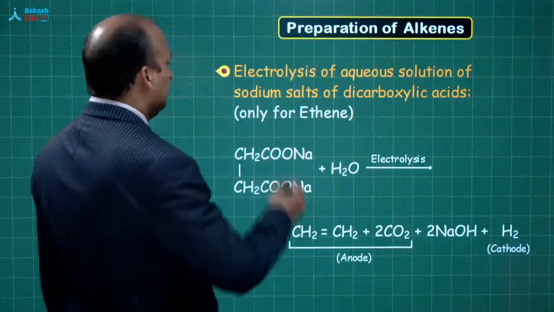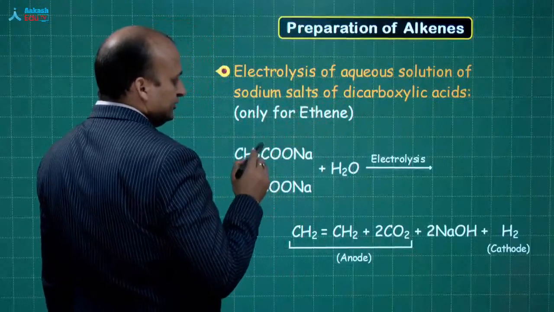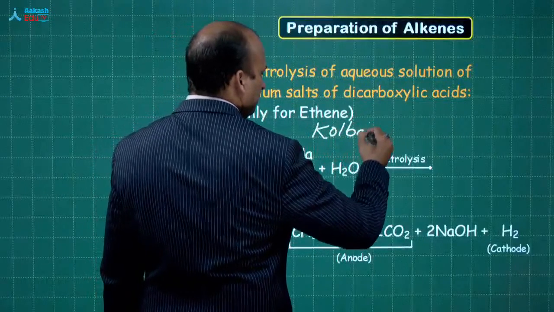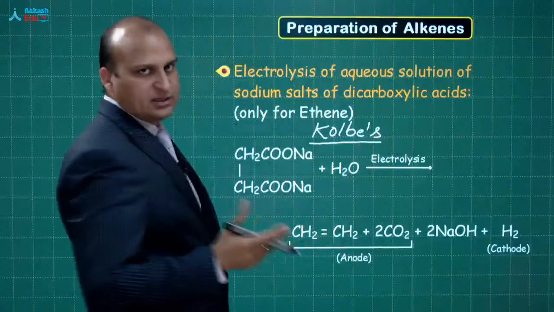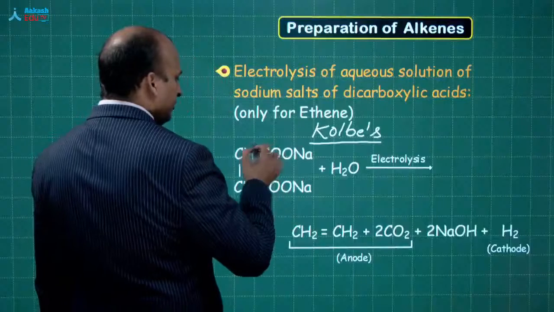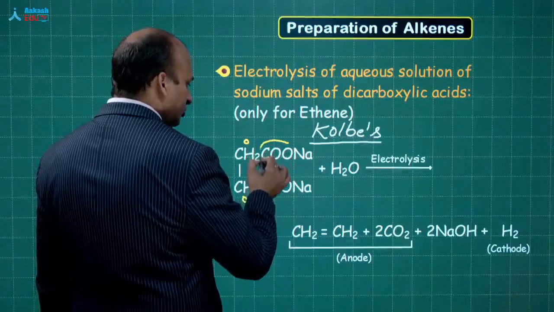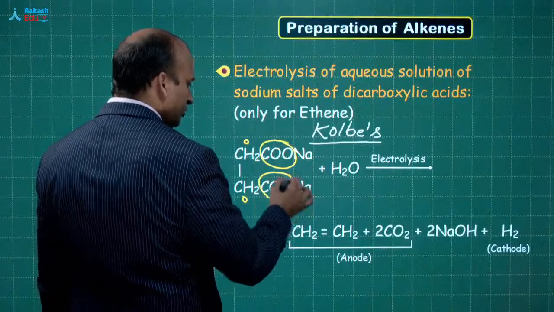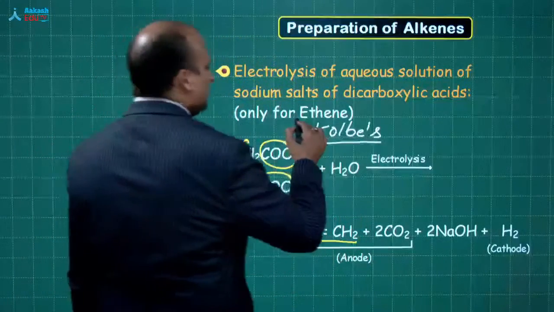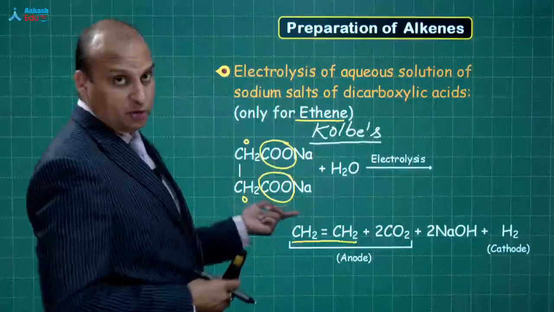electrolysis of aqueous solution of sodium salt of dicarboxylic acid. See, this is the Kolbe's electrolytic method. Okay, the mechanism is just the same as I told you. So, what will happen over here, my dear students? Over here, you will get one free radical. This CO2 will move out, and this CH2 will combine to give you ethene. Please remember this process is only for the ethenes, the one which I am showing over here.